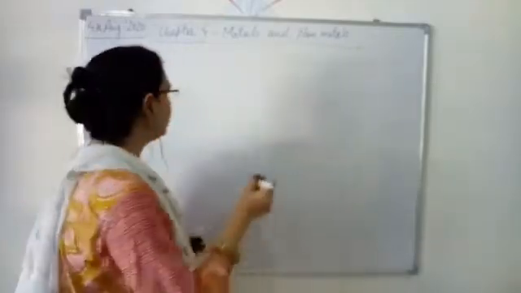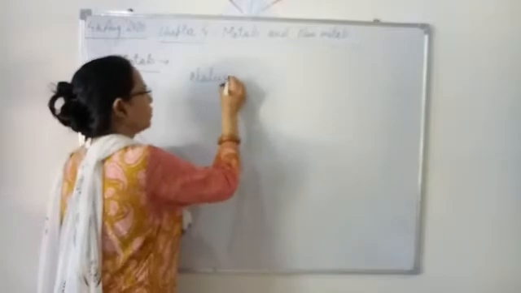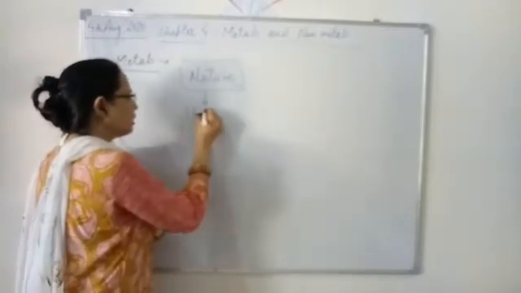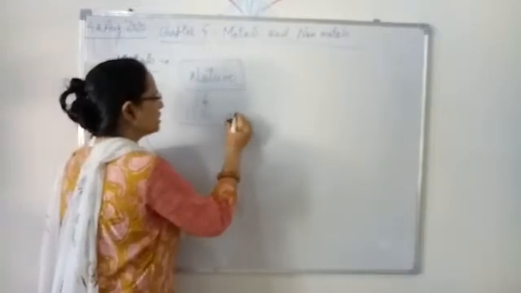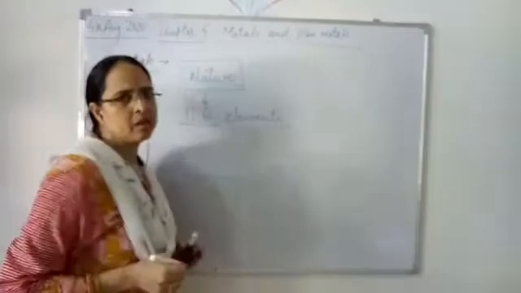In nature there are near about 116 elements which have been discovered.